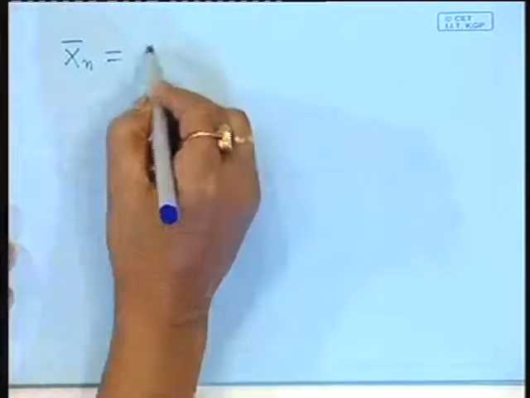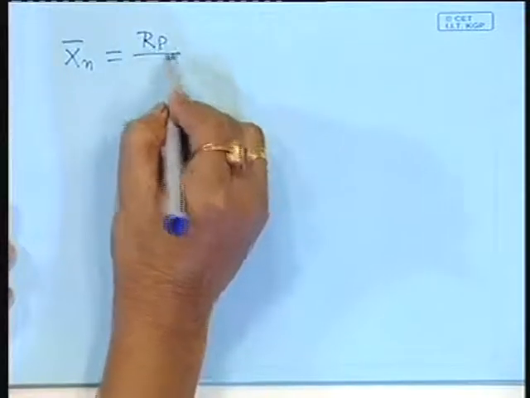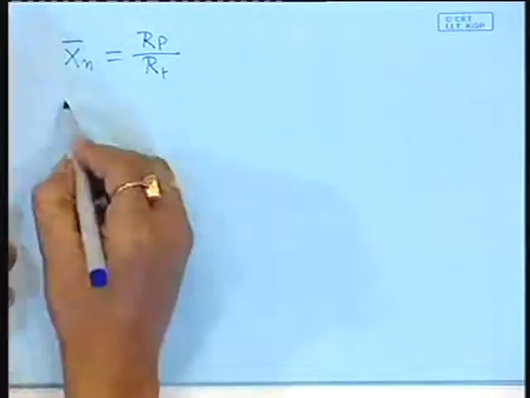Xn bar is equal to Rp by Rt. And what is Rt?